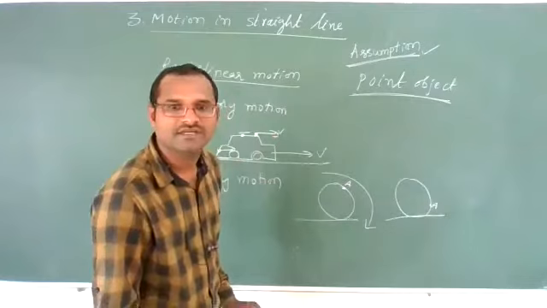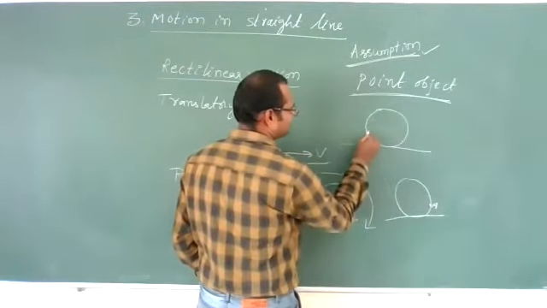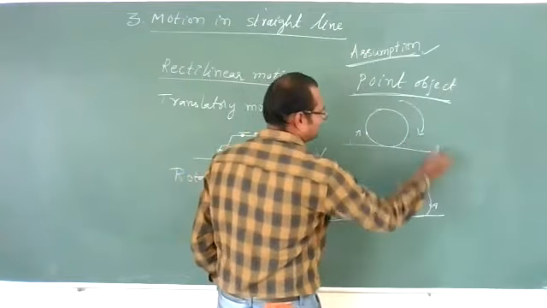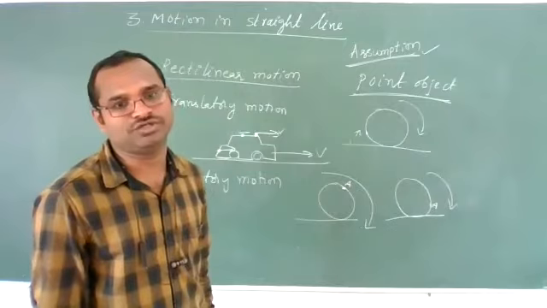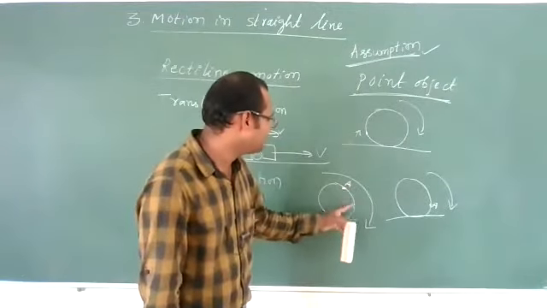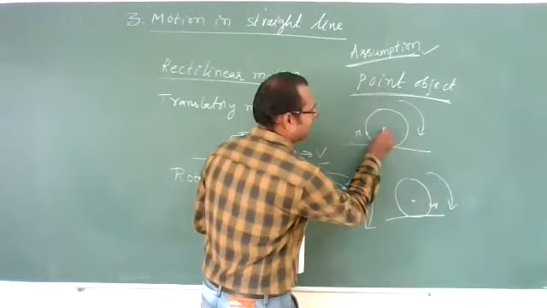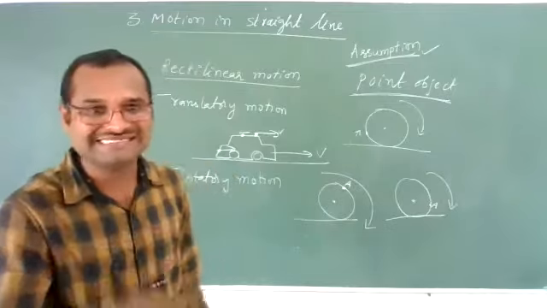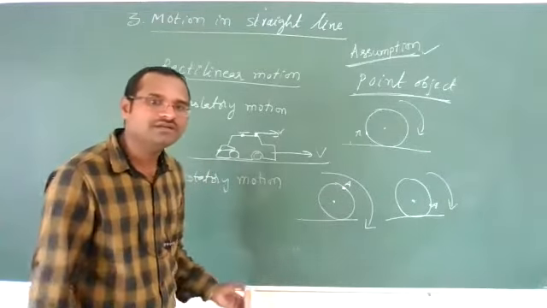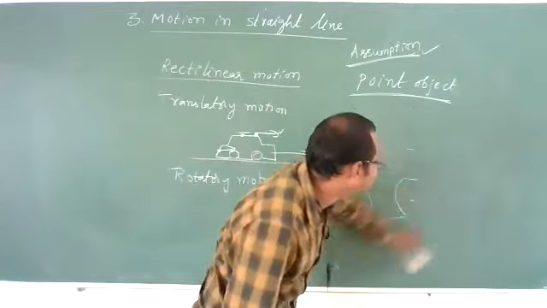After some more time, that point may appear here, because it is rotating like this. Now, it is not a translatory motion. It is a rotatory motion because each and every point is rotating about one fixed point, one fixed axis. Clear? This is a small definition. You must know all these things.